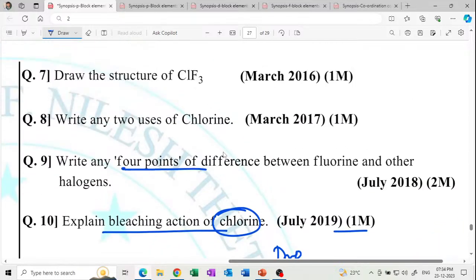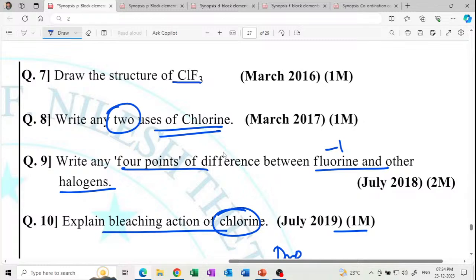Write 4 points of difference between fluorine and other halogens. Fluorine has high electronegativity and very small size. Its oxidation state is only -1. Write 2 uses of chlorine, any 2 uses.